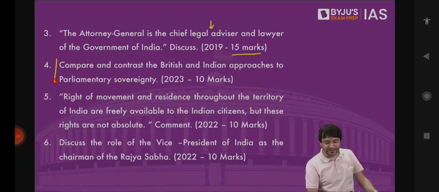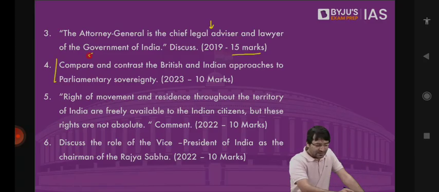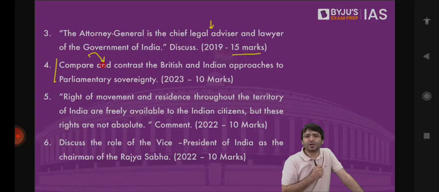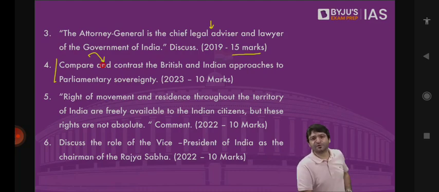10 marks, 100 words. Compare and contrast. Britain is a constitutional monarchy. It has an unwritten constitution, and in an unwritten constitution, Parliament is supreme. Parliament has the absolute power in making all laws. In the words of De Lolme, the Parliament of Britain can do anything except convert a man into a woman and a woman into a man.